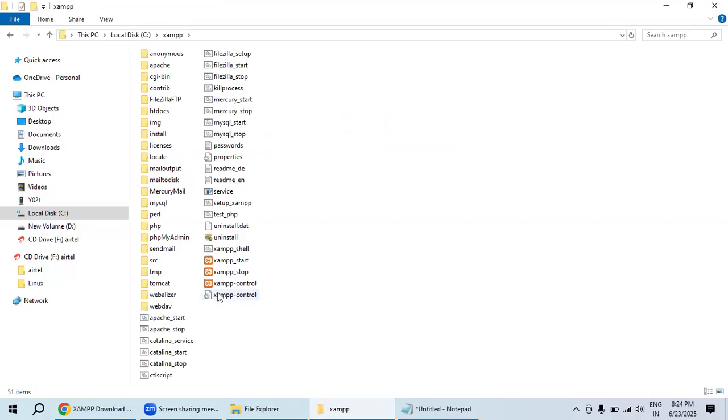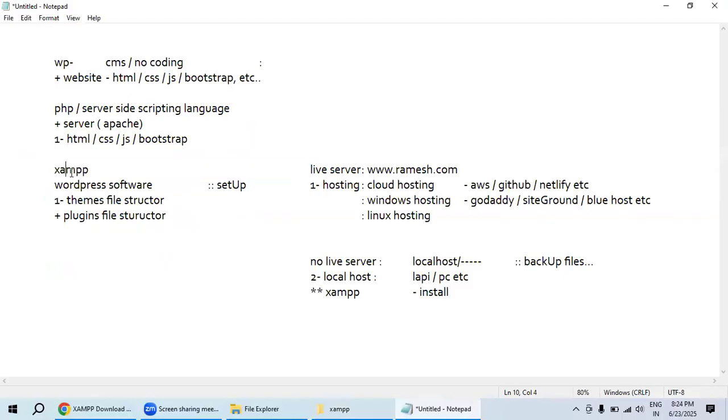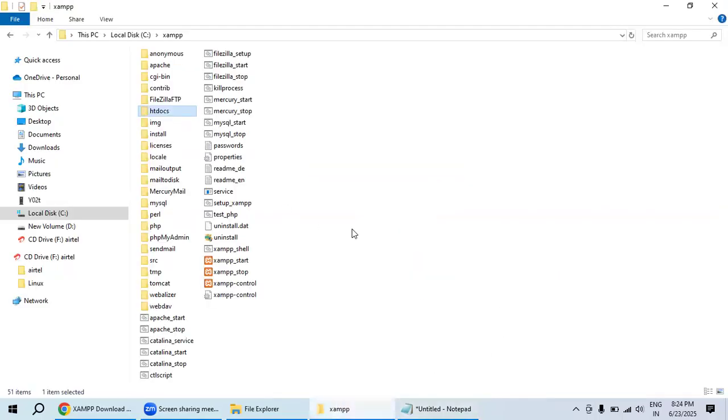Here you could see the XAMPP control panel. We need to use this file itself. First we have to install the XAMPP server. Then after that, inside XAMPP, we have to set up the WordPress software. Did you understand? If you want to set up WordPress inside XAMPP, in which folder do we need to use?